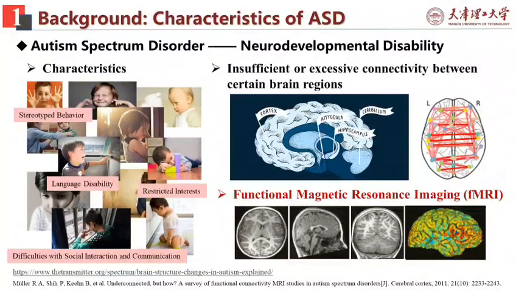Autism is a neurodevelopmental disability which starts in early childhood and affects how the brain grows and functions. And it is always characterized by stereotyped behavior, language disability, difficulties with social interaction, and so on. Some researchers have found that autistic individuals show insufficient or excessive connectivity between certain brain regions, like amygdala and hippocampus. Therefore, functional magnetic resonance imaging technology is beginning to be used to diagnose autism because it can record brain activity and capture abnormal functional connections.